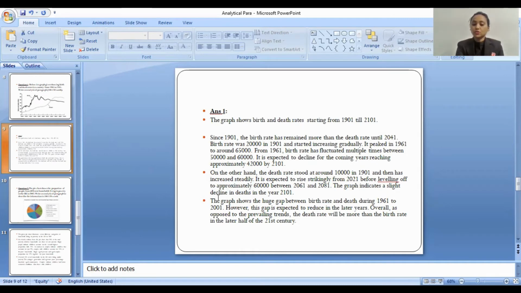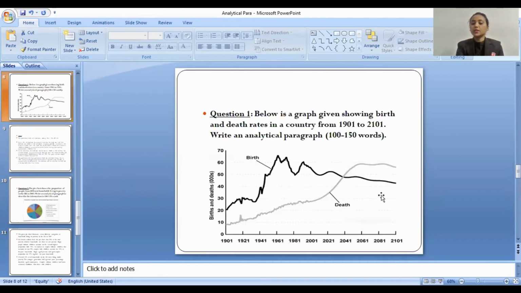Now comes the conclusion. The graph shows the huge gap between birth rate and death during 1961 to 2001. However, this gap is expected to reduce in the later years. Overall, as opposed to the prevailing trends, the death rate will be more than the birth rate in the later half of the 21st century. So, we will write the conclusion according to the paragraph, according to the data given.